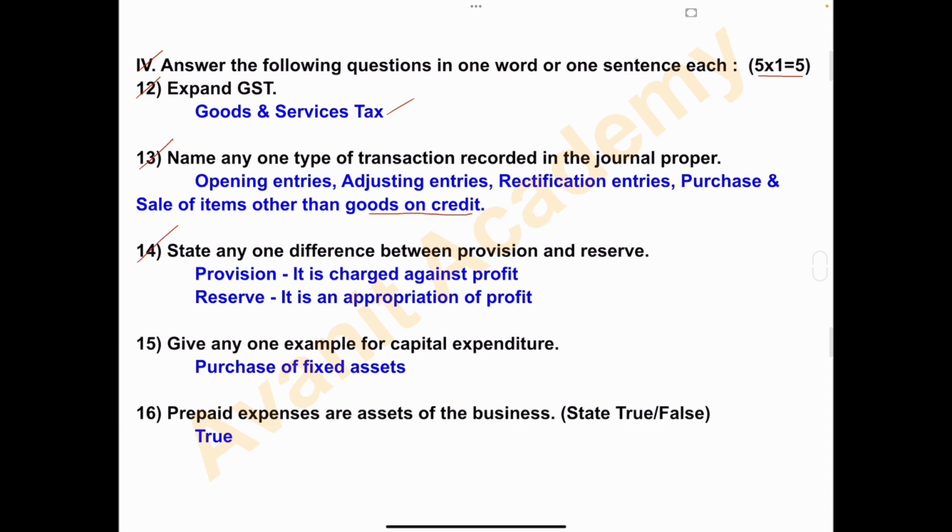State any one difference between provision and reserve. Answer. Provision, it is charged against profit. Reserve, it is an appropriation of profit. 15. Give any one example for capital expenditure. Answer. Purchase of fixed assets. 16. Prepaid expenses are assets of the business. State true or false. Answer is true.